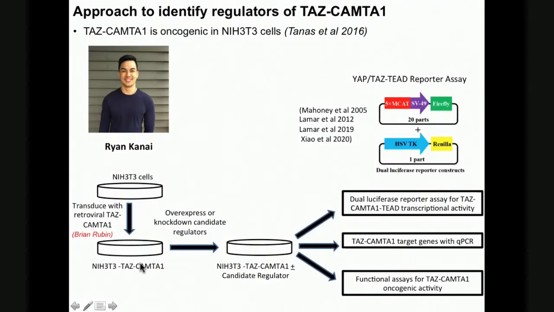This is constitutively expressed, unlike the talk you just heard, so it's always on in these cells. The idea is to take these cells stably expressing this fusion protein and express in them either the negative regulators or knock down things we predict would be positive regulators. Then we're going to use a series of assays to test how this influences the function of TAS-CAMTA1.